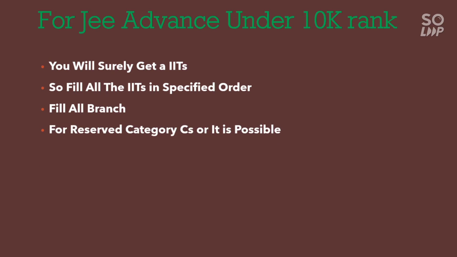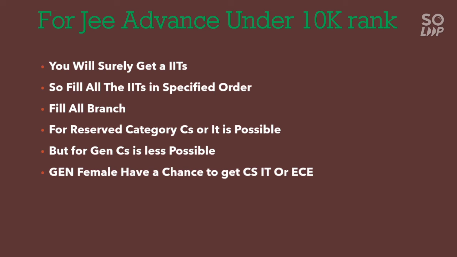And for reserved category, CS or IT is possible. If you belong to the reserved category, that is SC, ST or OBC, you have a chance to get CS or IT in the IITs. But for general, CS is less possible. For general category, you need to score under 6,000 rank to get CS in the IITs. So general category females have a chance to get CS or IT or EC because the female category rank goes to a higher rank for the corresponding branch.